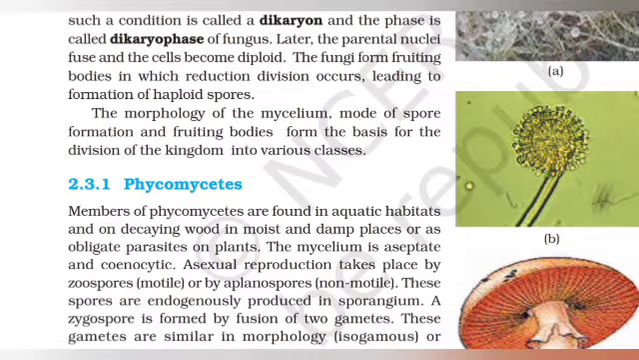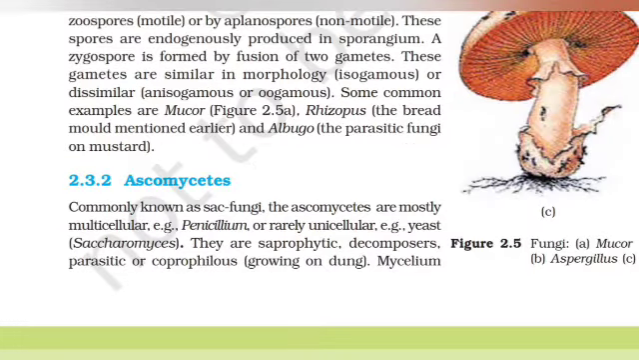A zygospore is formed by fusion of two gametes. These gametes are similar in morphology, that is isogamous, or dissimilar, that is anisogamous or oogamous. Some common examples are Mucor, Rhizopus, the bread mold, and Albugo, the parasitic fungi on mustard.